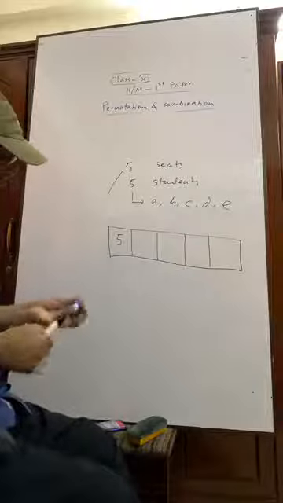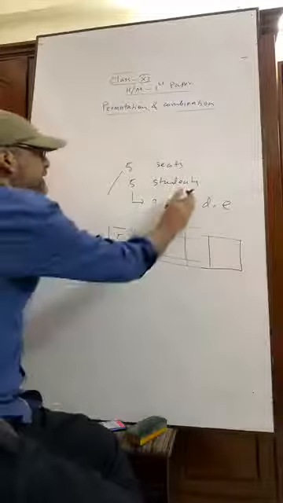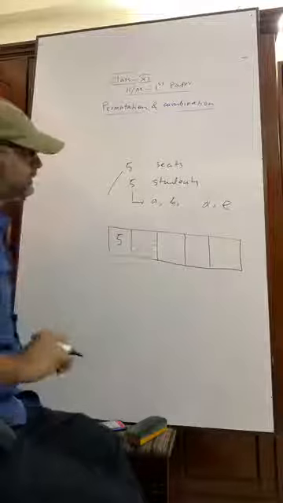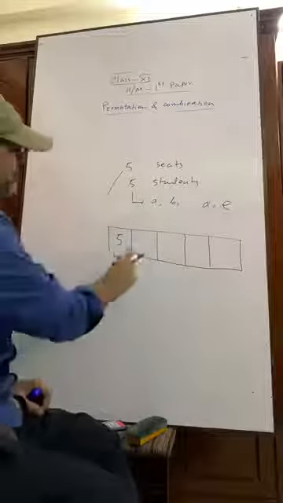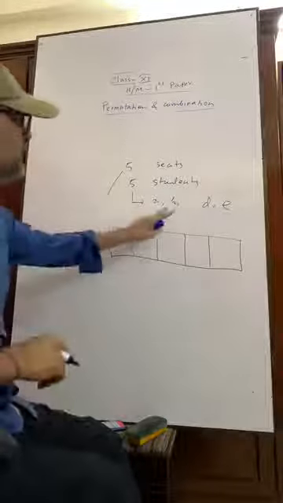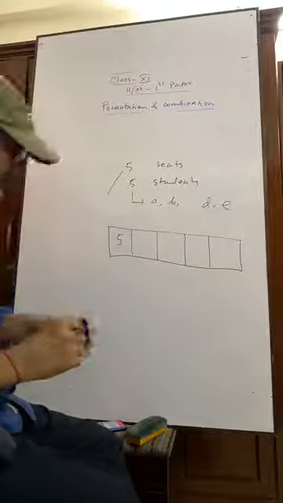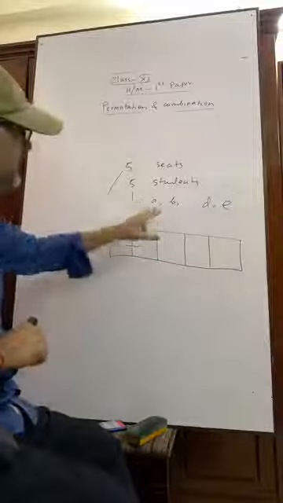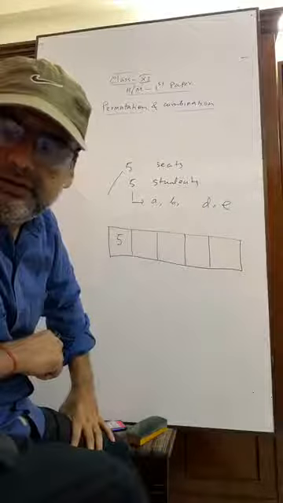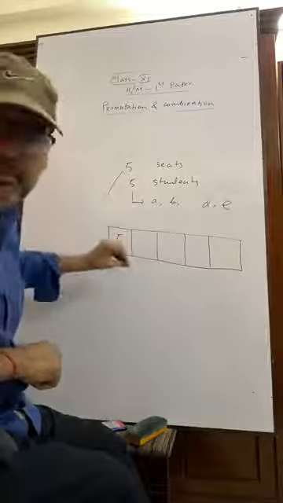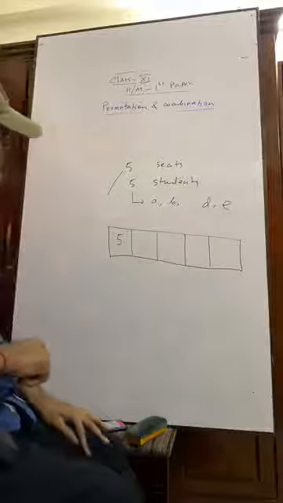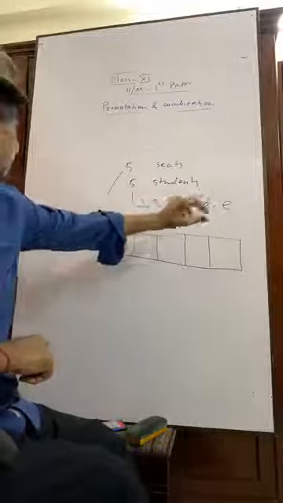Now, suppose this one is omitted. This C has been kept here. Now, for the second place, we are left with 4 students.